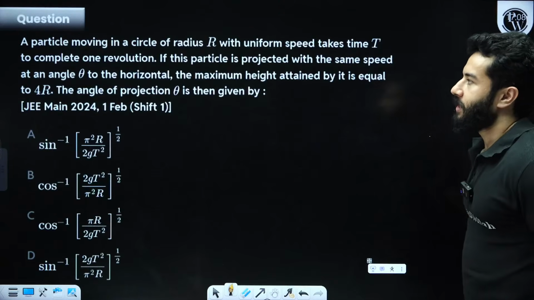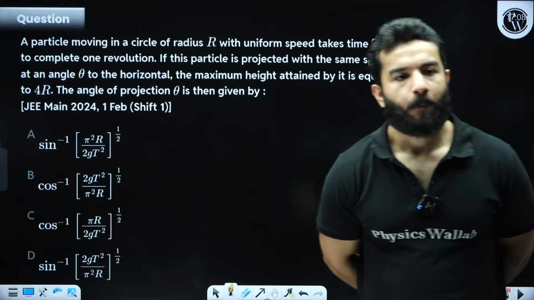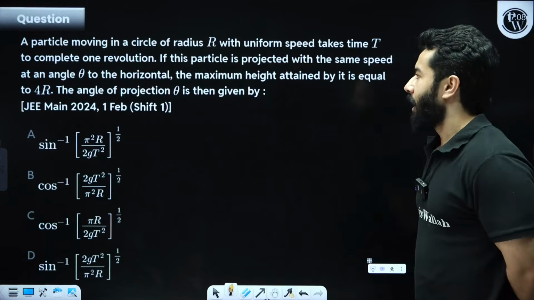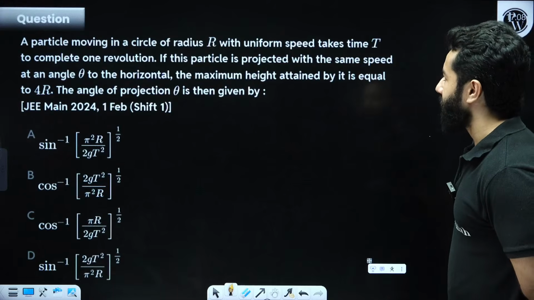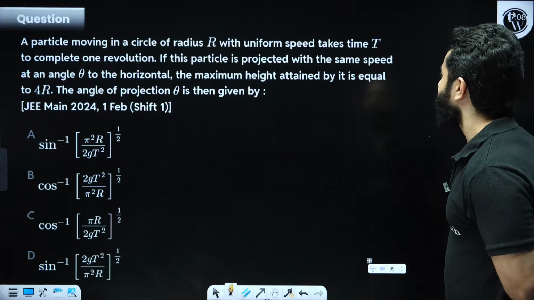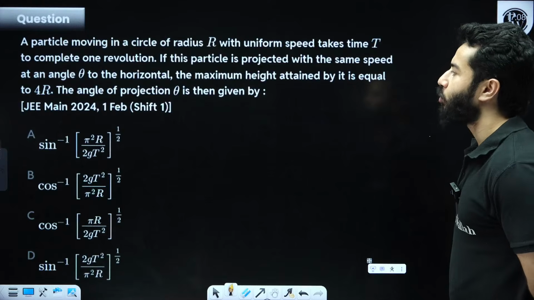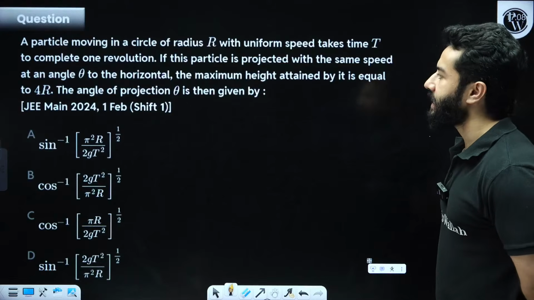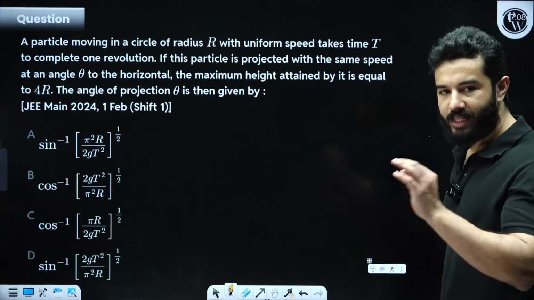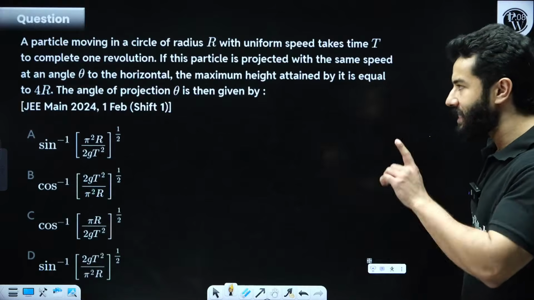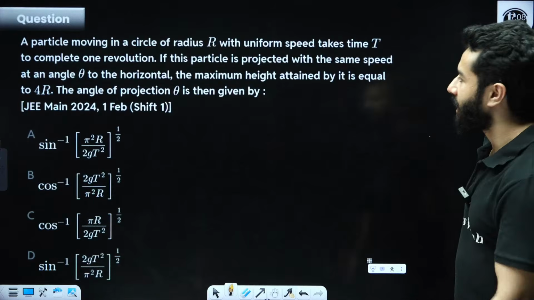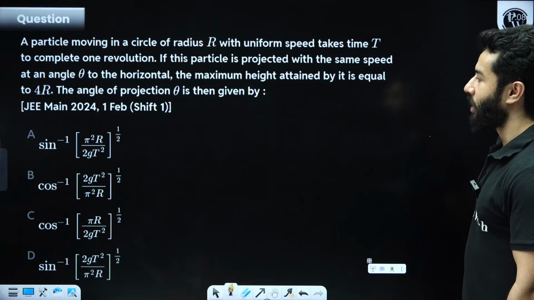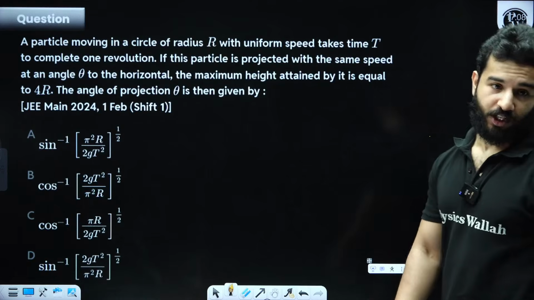Let's solve this question, my dear friends. All right, Ayush. A particle moving in a circle of radius r with uniform speed takes time capital T to complete one revolution. If this particle is projected with the same speed at an angle of theta to the horizontal, the maximum height attained by it is equals to 4r. The angle of projection is.